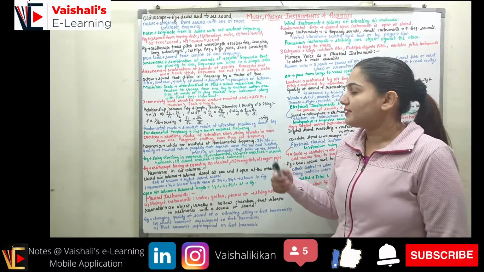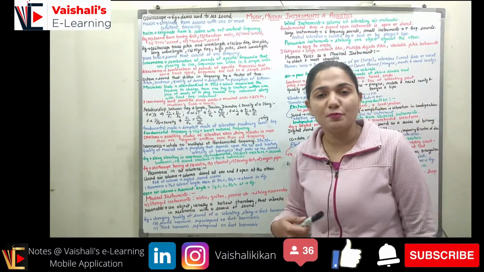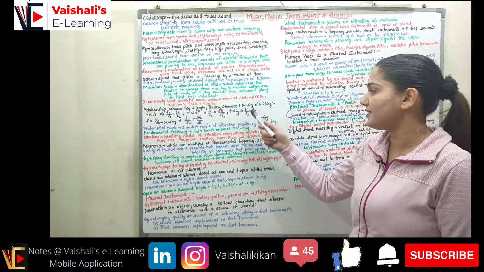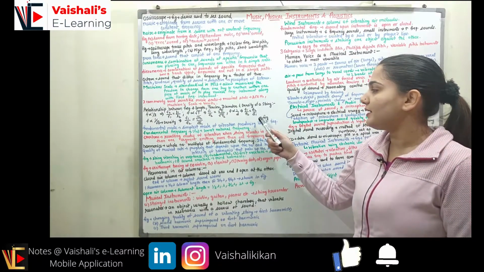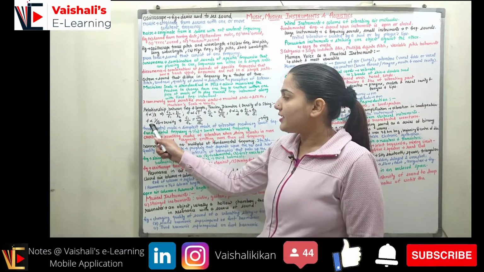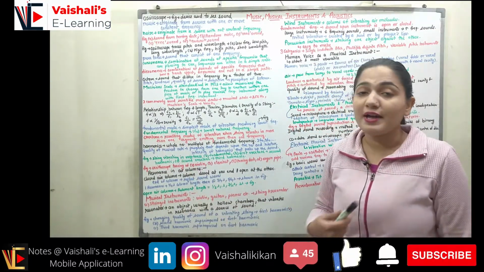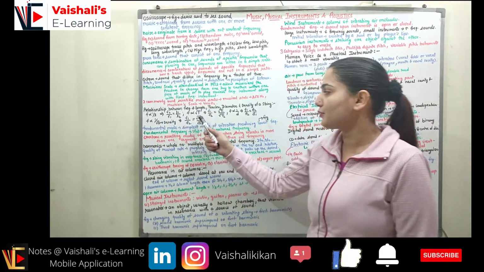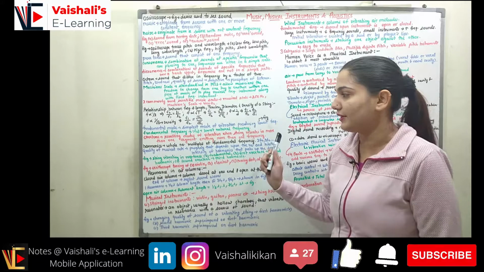Now the frequency of a string is inversely proportional to the diameter of the string. So F1 upon F2 can be represented as D2 upon D1. Now you can see the frequency of the string is inversely proportional to the square root of the density of the string. So F1 upon F2 will be equal to under root D2 upon under root D1.